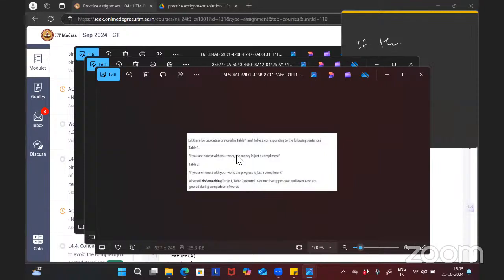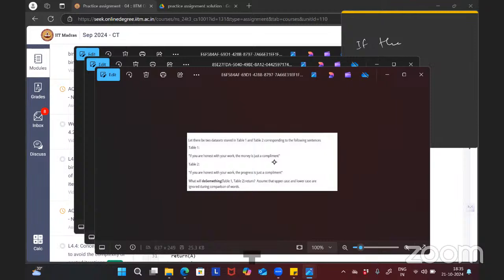It is 8. Money is just a compliment. Only one word is different, money and progress. Except this word, all other words are the same. So how many words do we have in this sentence? 1, 2, 3, 4, 5, 6, 7, 8, 9, 10, 11, 12. 12 words we have, no?